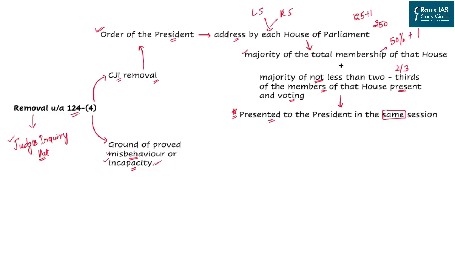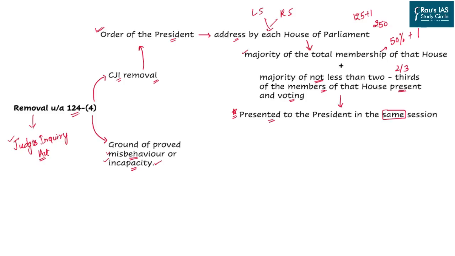So, the final order is given by the President and no other authority, because the President is the one who was responsible for the appointment of Chief Justice of India. Now, this order of the President can only be given when there has been an address made in each house of the Parliament, that is in Lok Sabha and Rajya Sabha separately. When this address is made, there is a proposal which is given in the Parliament and put to vote.